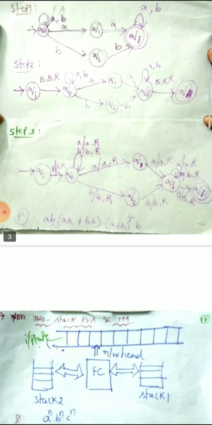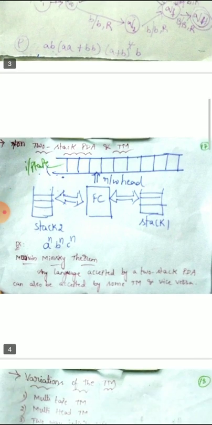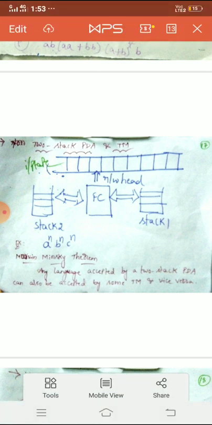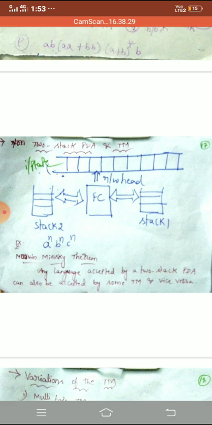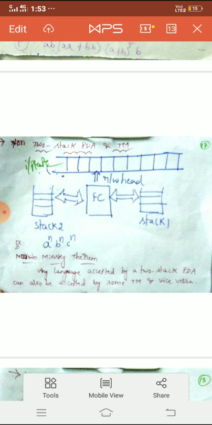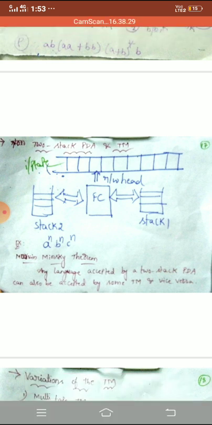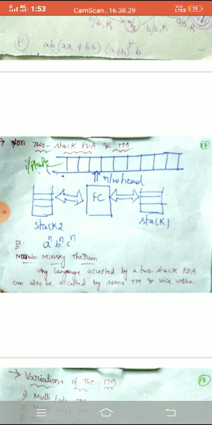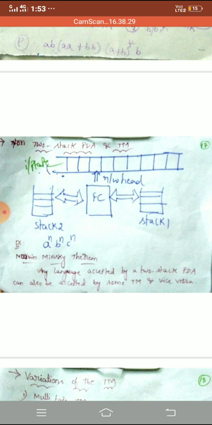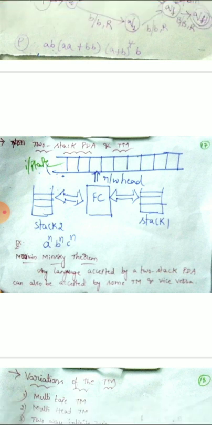Do on your own. Coming to the next topic, that is two-stack PDA and Turing machine. Here I drew the mechanical diagram of two-stack PDA. See, there is an input tape with read-write head and a finite control, and two stacks, say stack 1 and stack 2. This is where it is a need to use the two-stack PDA. Firstly, when you are about to solve the problem a power n, b power n, c power n, you use the concept of two-stack PDA, right?